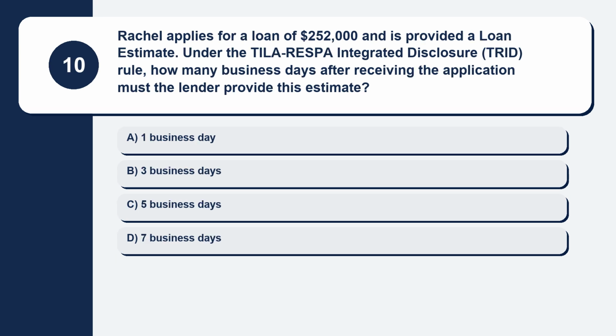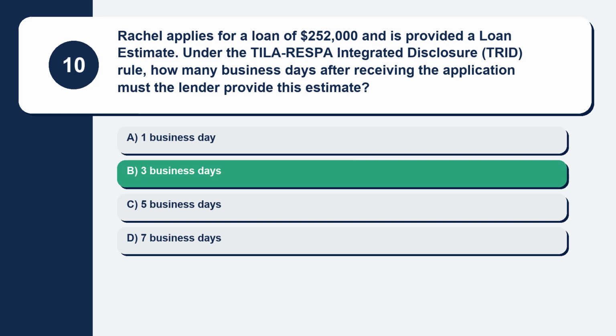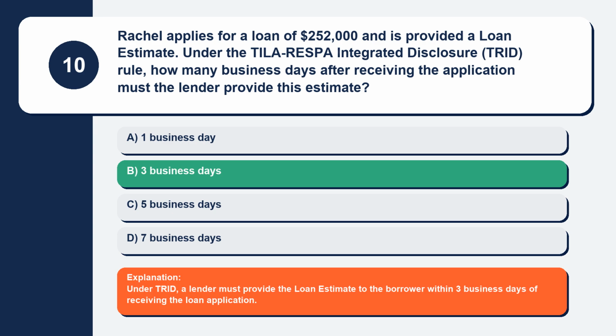Question 10. Rachel applies for a loan of $252,000 and is provided a loan estimate. Under the TILA-RESPA Integrated Disclosure (TRID) rule, how many business days after receiving the application must the lender provide this estimate? Here are your options. Option A, 1 business day. Option B, 3 business days. Option C, 5 business days. Option D, 7 business days. The correct answer is option B, 3 business days. Explanation. Under TRID, a lender must provide the loan estimate to the borrower within 3 business days of receiving the loan application.